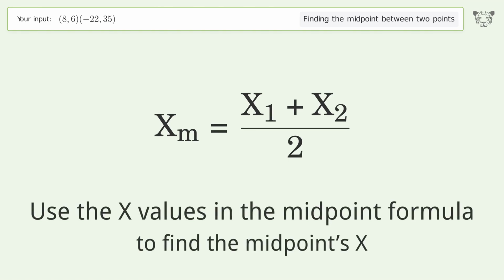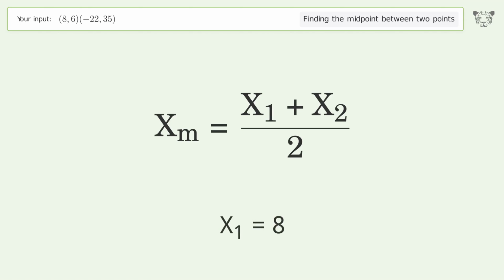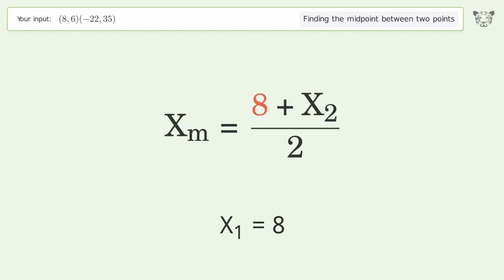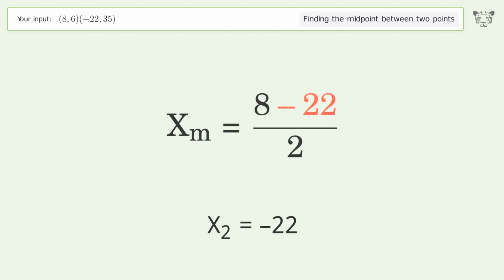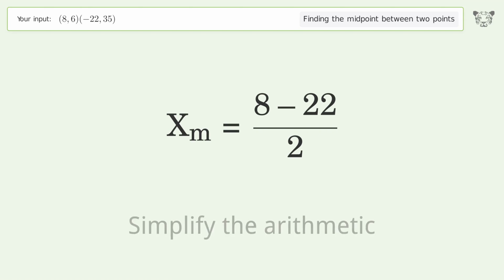Use the x values in the midpoint formula to find the midpoint's x. x1 equals 8. x2 equals -22. Simplify the arithmetic.